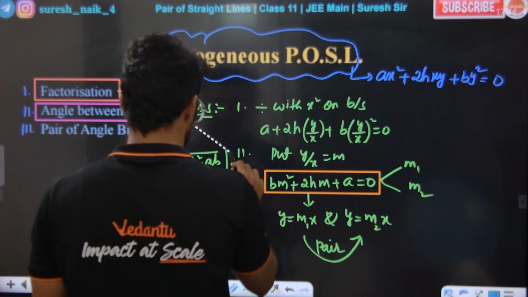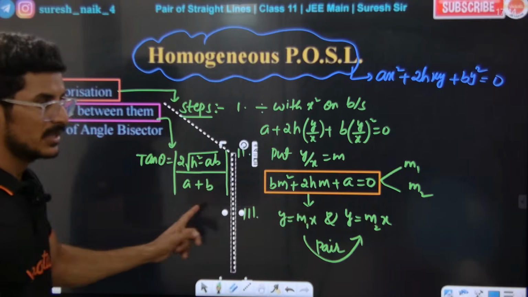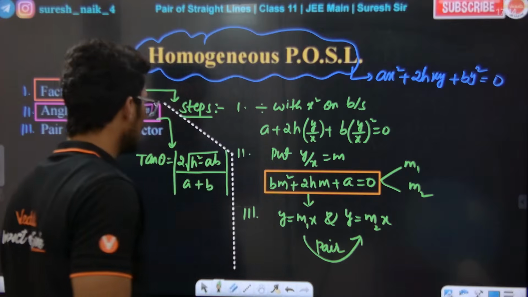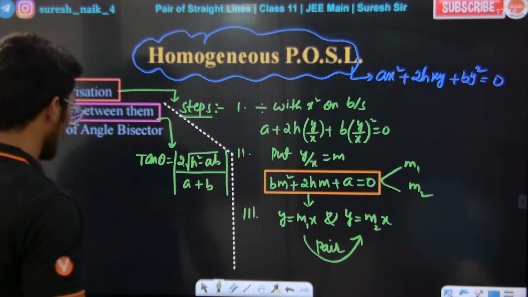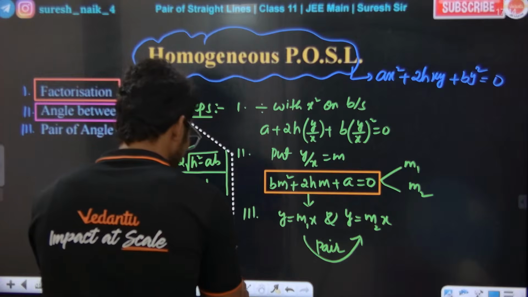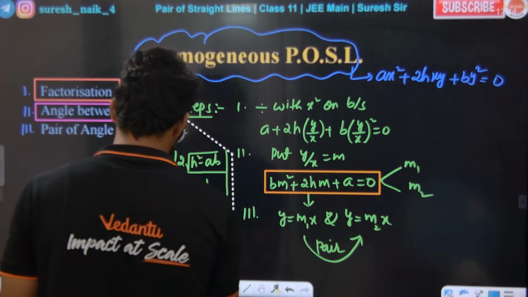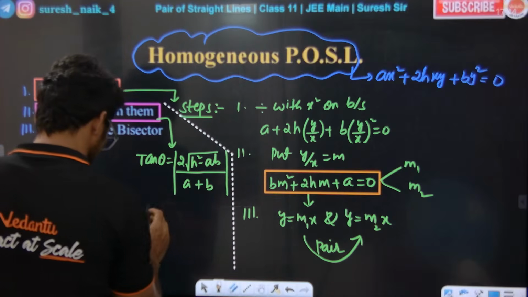These are the steps for the factorization. If you want the angle between them, this is what we need to apply: 2 into root of h square minus ab by a plus b. Okay? Now in the tan theta we can find it by using this. Sir, if a plus b is equal to 90 degrees, see here. If